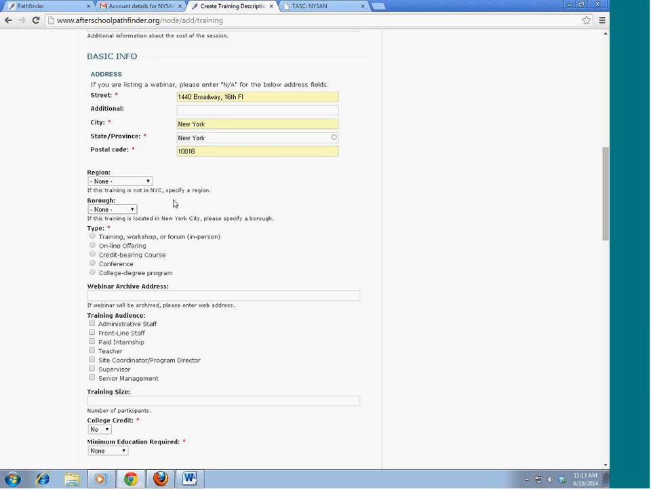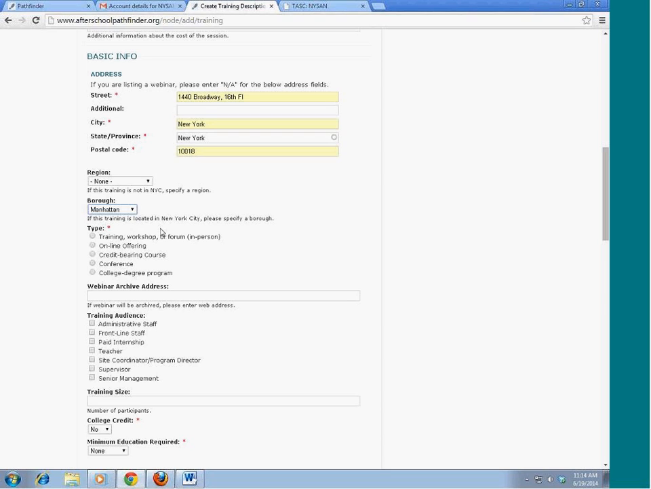This one is for where your training is located. So you'll note that as a training provider organization, I went ahead and selected all of the areas of the state because I need to train in all of those areas. However, this specific one that I put in for this training is in Manhattan, so I want to select that.